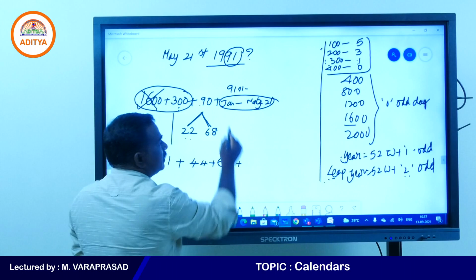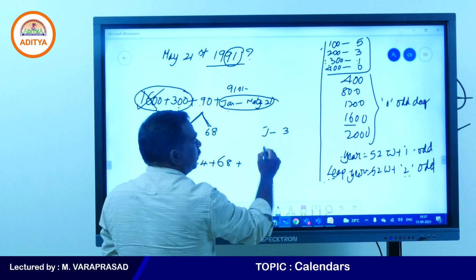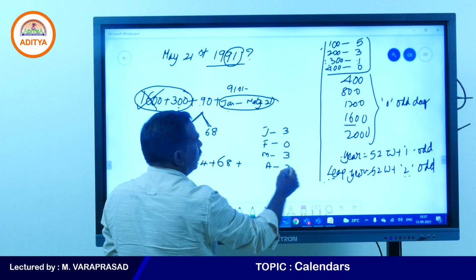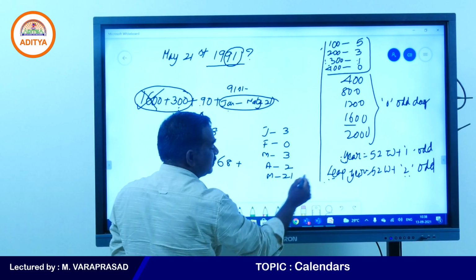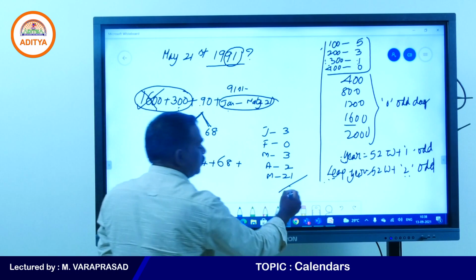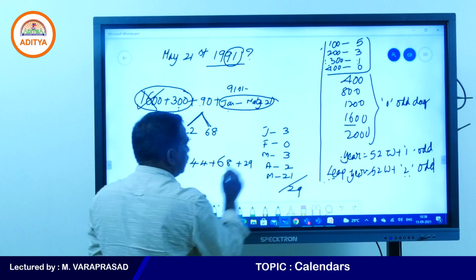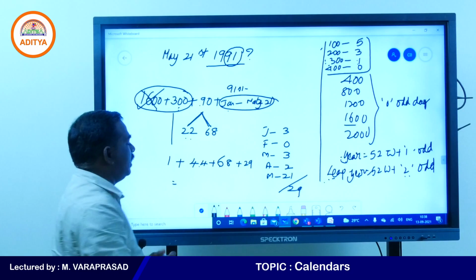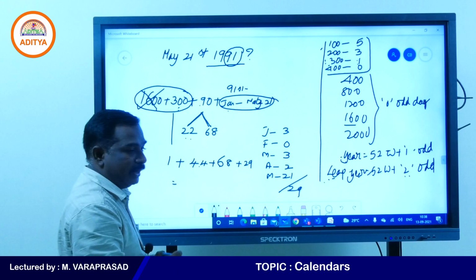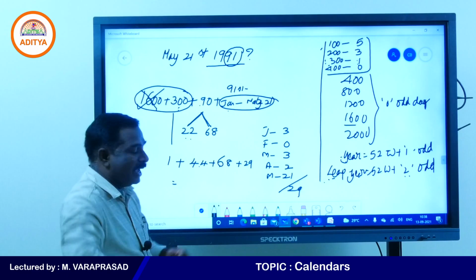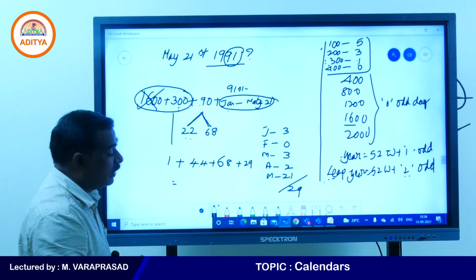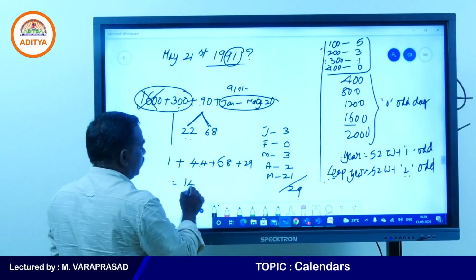68 plus January is 3 odd days. February is 0 odd days. March is 3 odd days. April is 2 odd days. May 21st. So 3 plus 3 is 6, plus 2 is 8, plus 21 is 29 days. Count how many days: 60 plus 40 is 100, 108, 112, 113. So 113 plus 9 is 122, plus 20 is 142 days.